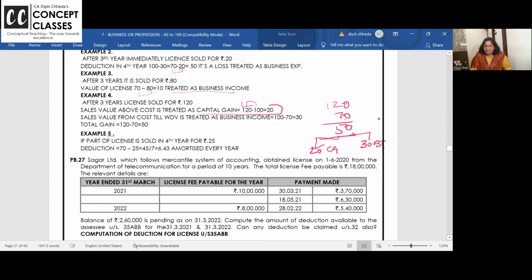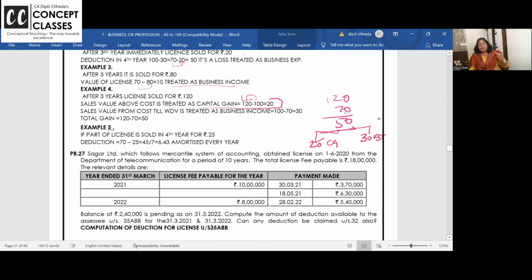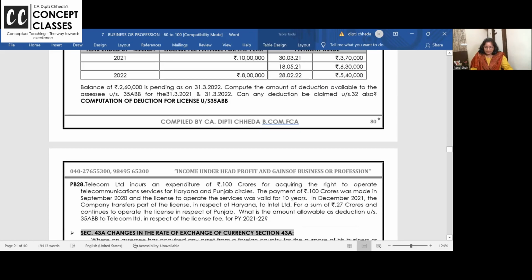And now, if license is 70 rupees, but suppose I have license for Punjab and Maharashtra. Punjab I am selling, part license I am selling for 25. Still I have 45 rupees license. And over how many years now? 7, 6.43. Clear? So this is all about license.